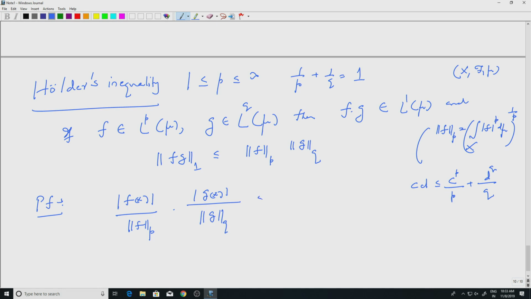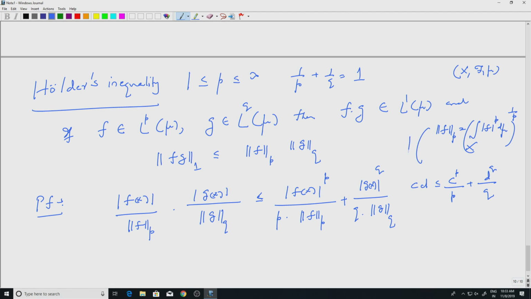This is less than or equal to, I'll explain after writing down, mod f x to the p by p times norm f to the p plus mod g x to the q divided by q times norm g to the q.